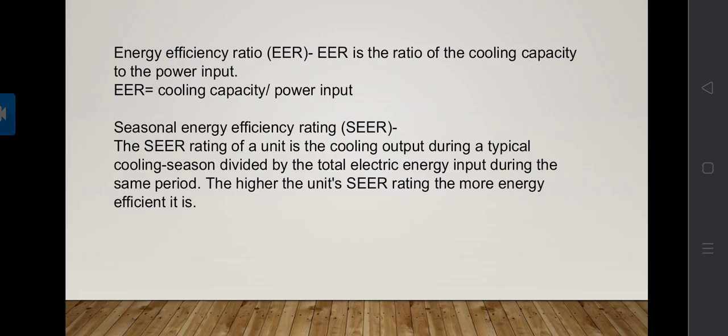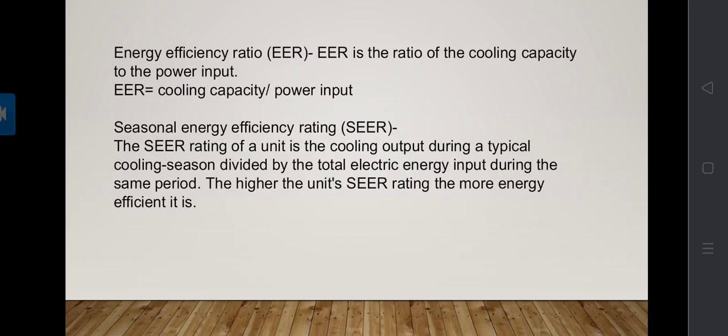Now we see the seasonal energy efficiency ratio. The efficiency of air conditioners is often rated by the seasonal energy efficiency ratio, that is SEER, which is defined as the ratio of cooling output during a typical cooling season to the total electric energy input during the same period.